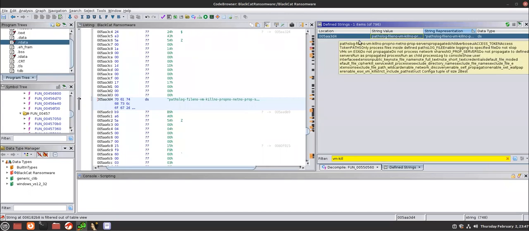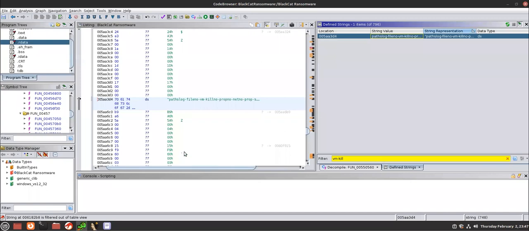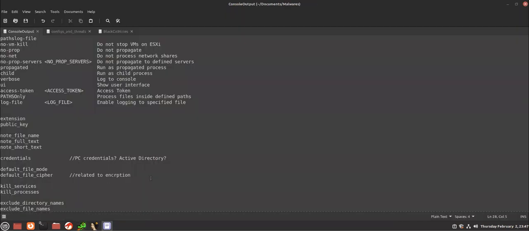It has all the options that you would want to use, what options the malware should use to infect, and so on. I have cleaned this up and here we are. Now we can see what the options are. Obviously we saw this in dynamic analysis, but here we are again. So let's go over this one by one. It's paths, log file, no VM kill.